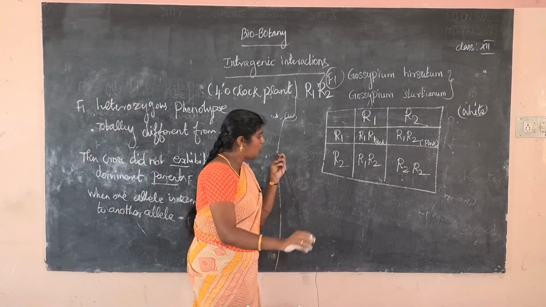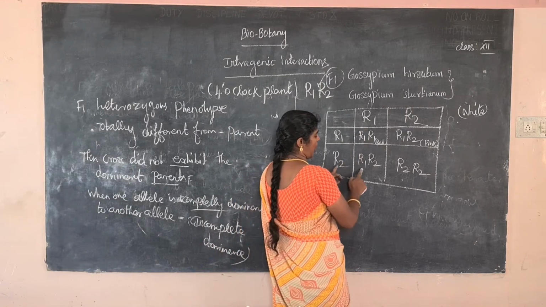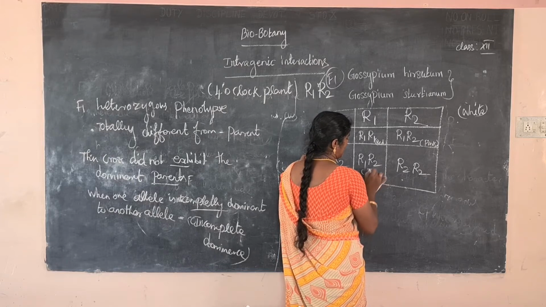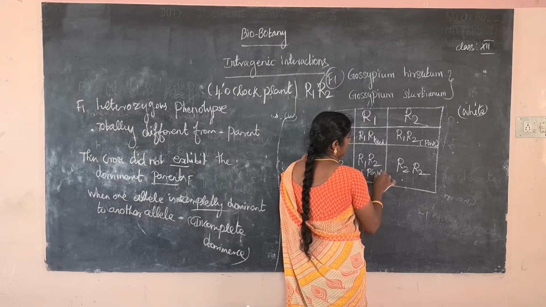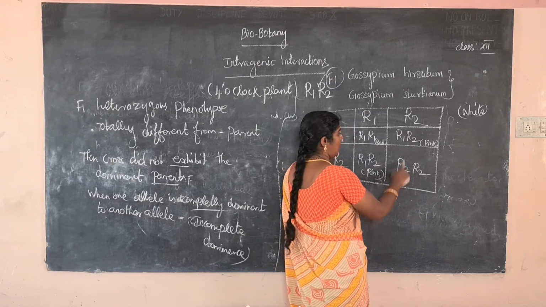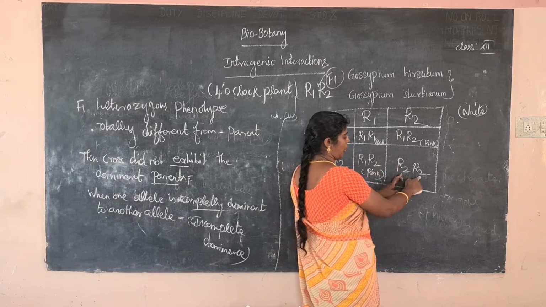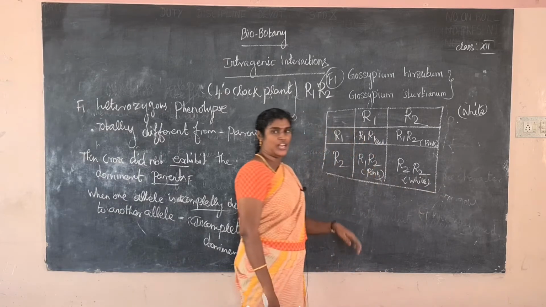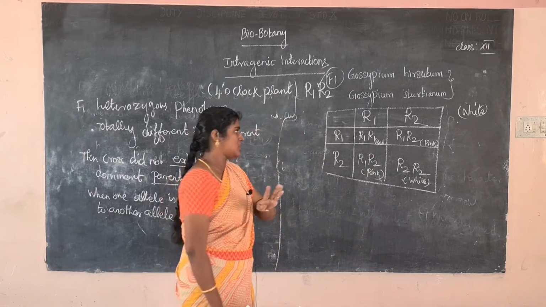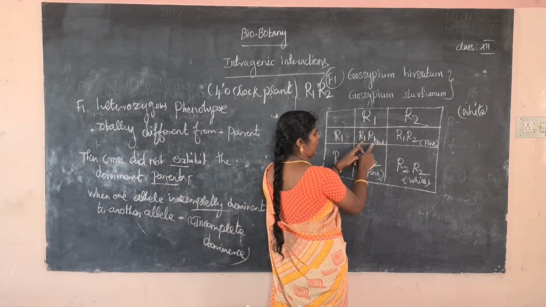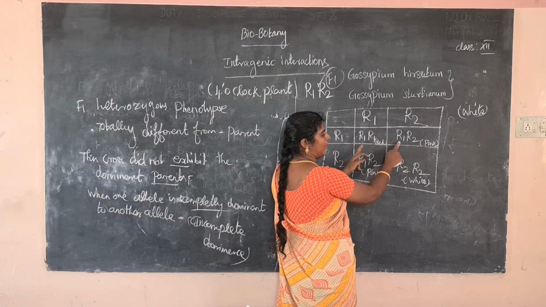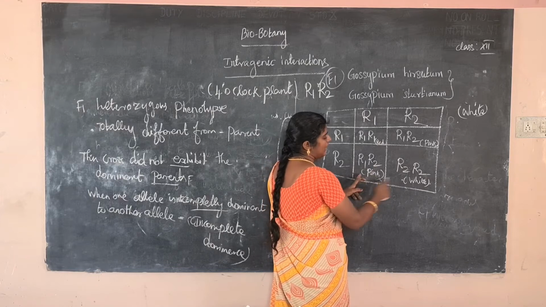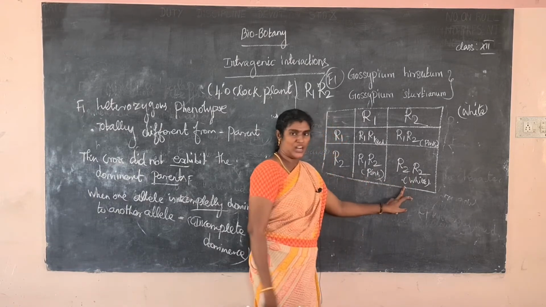Next R2, R1. Which color is R2, R1? It is a pink color. So next R2, R2. Which color? White color flower is produced. Totally 4 flowers are produced. The first one, R1, R1, is a red color flower. R1, R2 are pink color flowers. Next R2, R1 is a pink color flower. Next R2, R2 is a white color flower.